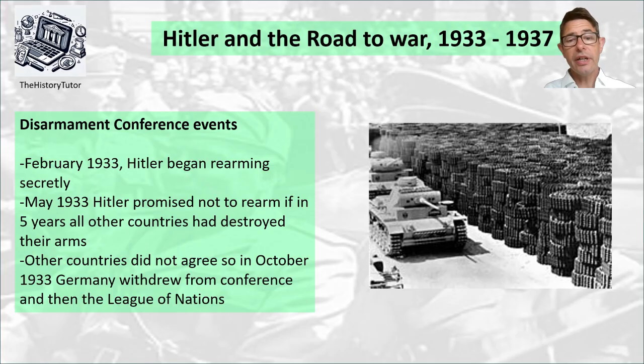Other countries did not agree, so in October 1933, Germany withdrew from the conference and then the League of Nations. This is a classic Hitler tactic: make everyone else look like they're to blame and he is innocent. He has pointed out that other countries don't want to disarm and therefore they are a threat to Germany, so he must rearm to protect against this threat.